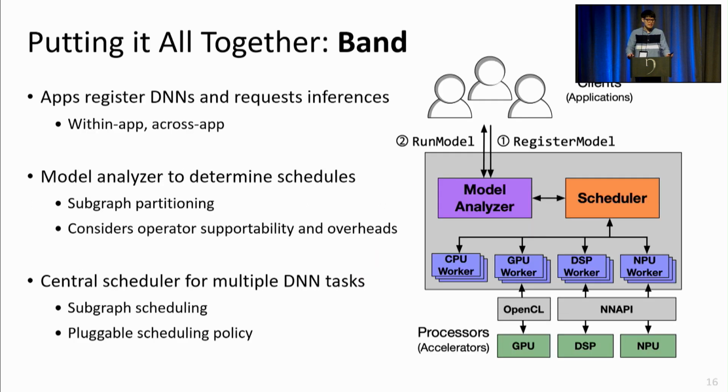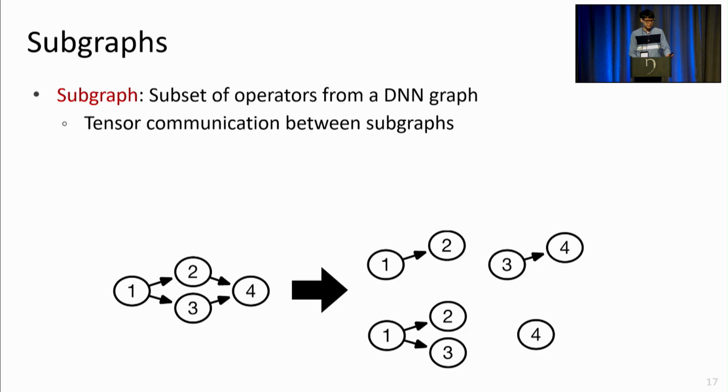We neatly pack these solutions into our system, Band. The previous solutions are handled from various system components. First, applications submit the DNNs they want to run, and the model analyzer component checks these DNNs and generates subgraphs. The scheduler receives these subgraphs and dynamically determines which subgraphs to run for the DNNs. And the scheduled DNNs are run on processors via processor-specific drivers. I'll now clarify our notion of subgraphs and then explain each component in detail.